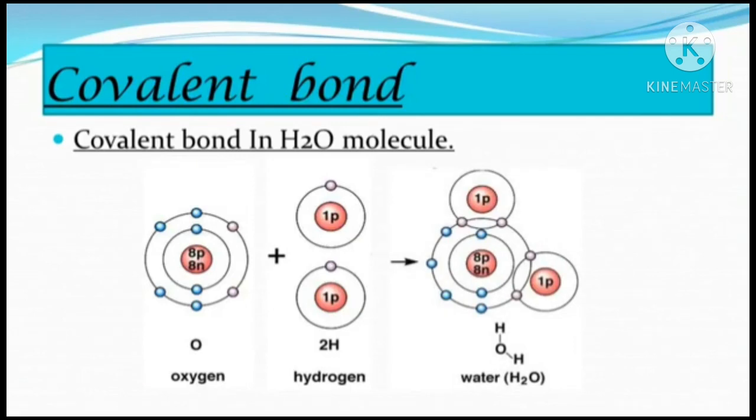All 3 atoms complete their stable state and form the water molecule. Here 2 covalent bonds are formed, both single bonds. You can see the formation of the water molecule from 3 atoms, that is 1 oxygen and 2 hydrogen atoms.